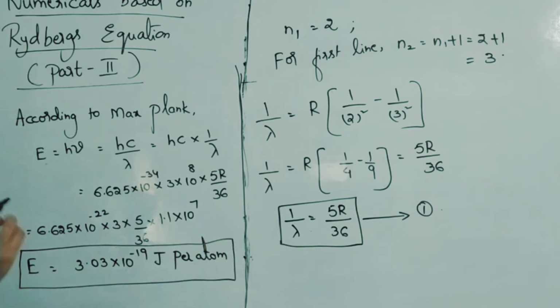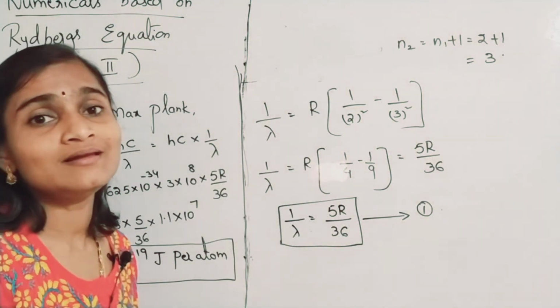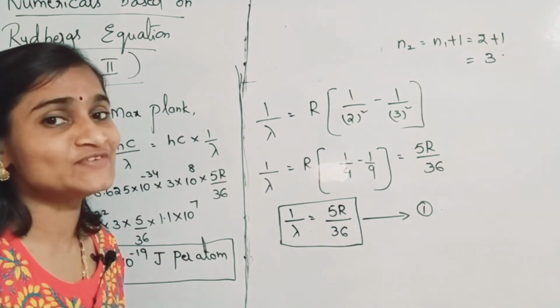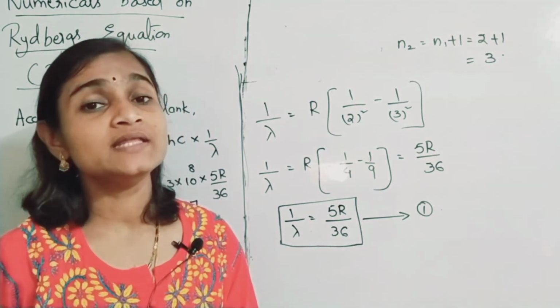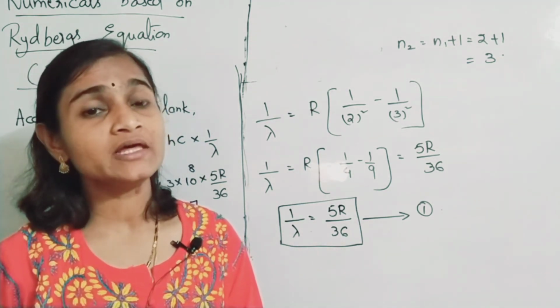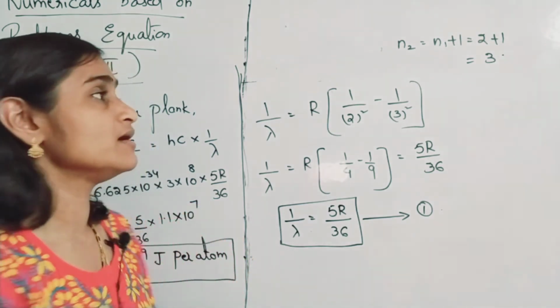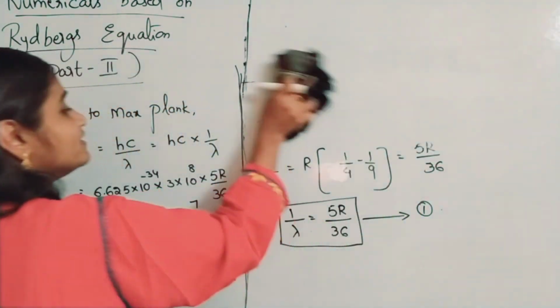But when 1 gram atom is reacting, he is asking the energy corresponding to 1 gram atom of hydrogen. For 1 gram atom of hydrogen, how many particles will be there? Did you recall? Yes, Avogadro number of particles will be there. What is Avogadro number? 6.023 into 10 to the power of 23 particles will be there in 1 gram atom. Means 1 mole of any substance has Avogadro number of particles. So you have to multiply by Avogadro number also. Then you will get the final answer.